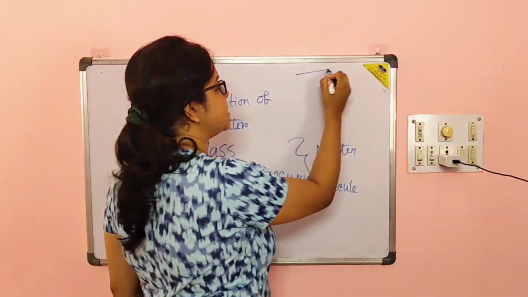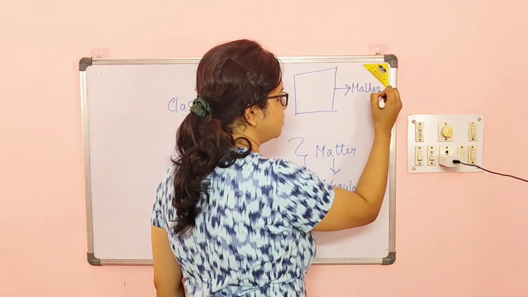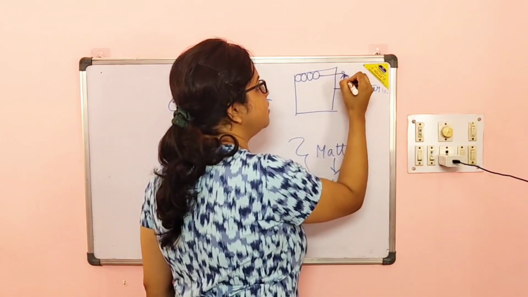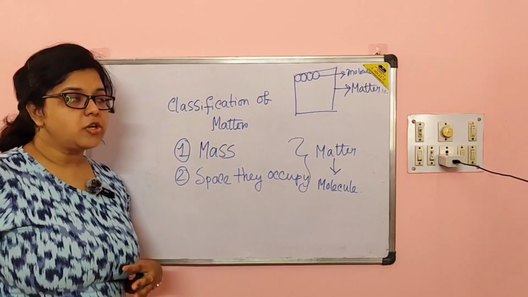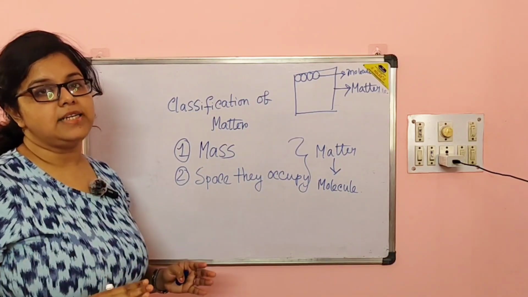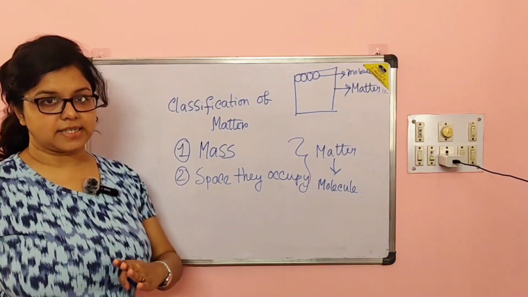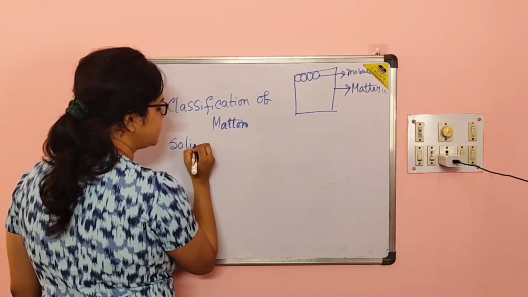Suppose we assume this whole thing as matter and these are the molecules. The arrangement of molecules may be different or they may behave differently. We can divide matter into three different states. First state is solid. What is solid? Which is hard enough.